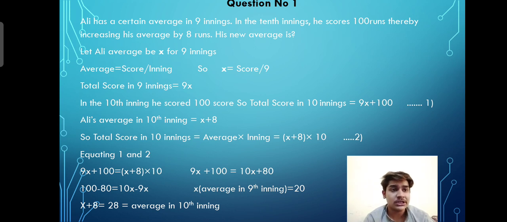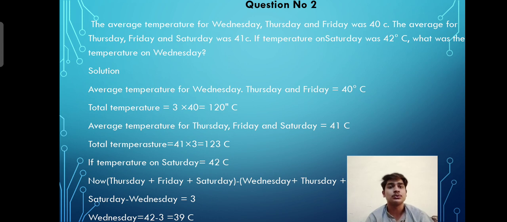Now going towards the next slide, question number 2. The average temperature for Wednesday, Thursday and Friday was 40 centigrade. The average for Thursday, Friday and Saturday was 41 centigrade. If the temperature on Saturday was 42 centigrade, what was the temperature on Wednesday? The average temperature is 40 centigrade from Wednesday to Friday, 3 days.